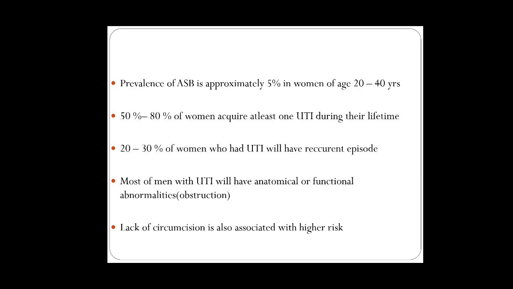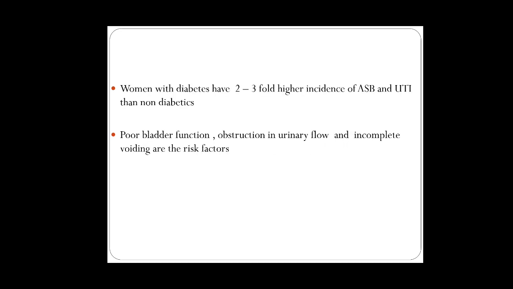One of the risk factors is lack of circumcision. Immunocompromised people and elderly people may have two conditions. We should always remember UTI or pneumonia: in the elderly, the most common diseases will be UTI or pneumonia. Among them, anyone who is diabetic has a 2 to 3 fold higher incidence of asymptomatic bacteriuria and UTI than non-diabetics.